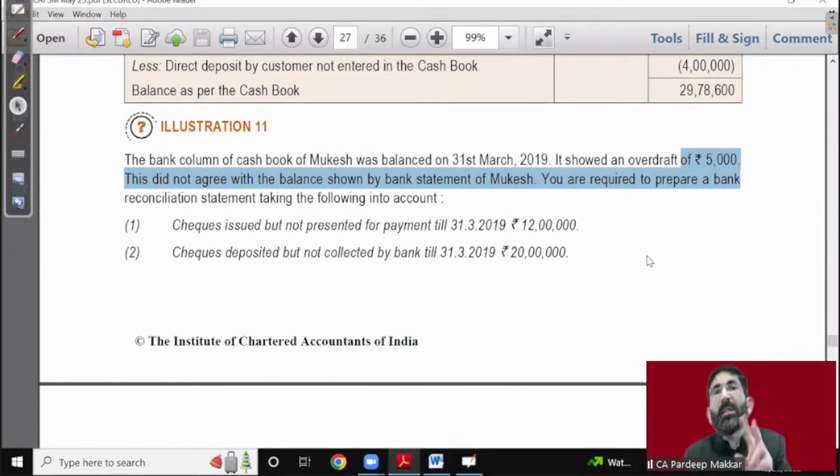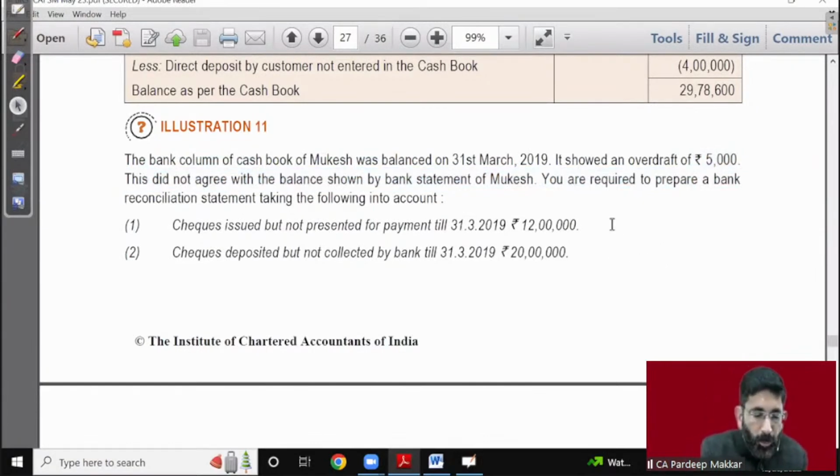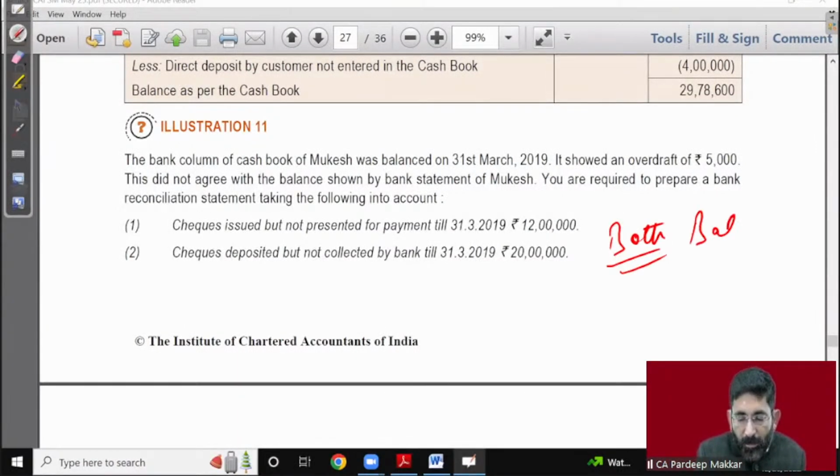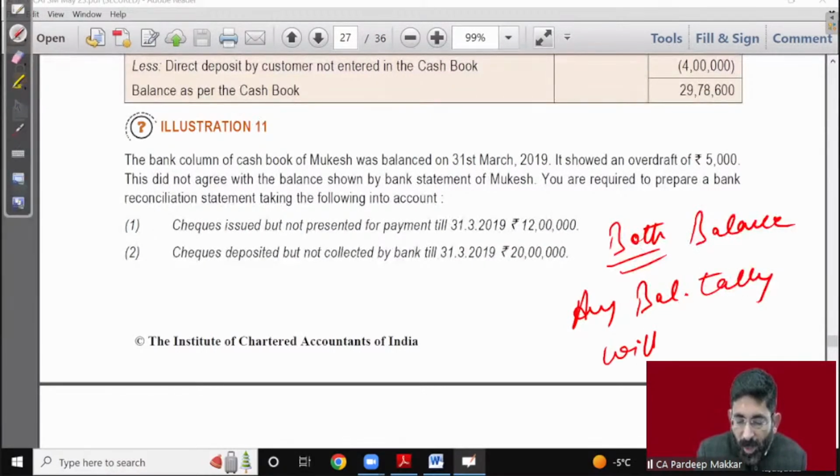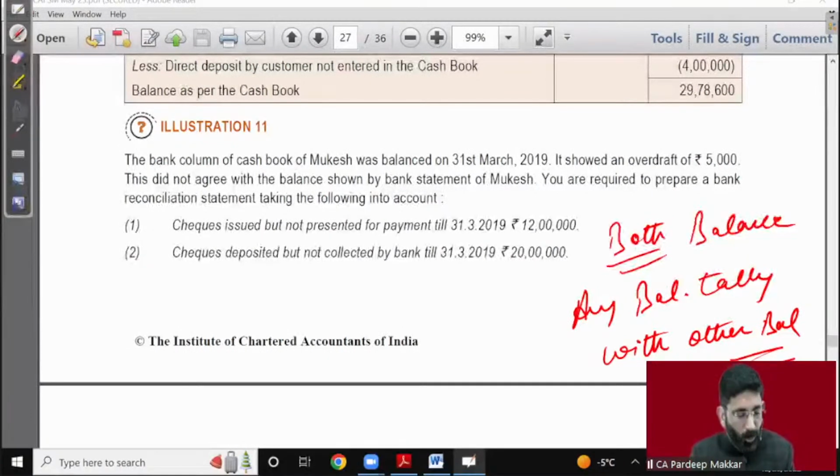But if both balances are given, what to do? If both balances are given, then it is your choice. If both balances, that is the balance as per cash book and passbook, are given to you, and it is not mentioned which is to be taken as a base, then we may take any balance and tally with the other balance. That's it. You may take any balance at the inception and take it up to the end. It's your choice.